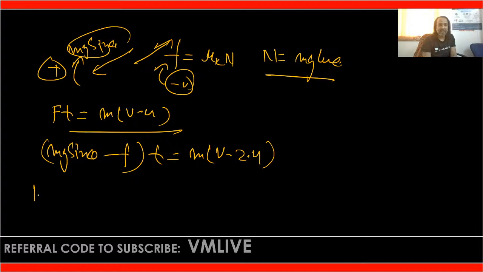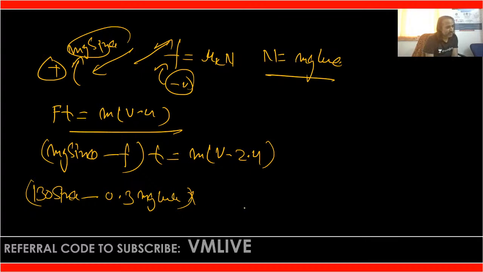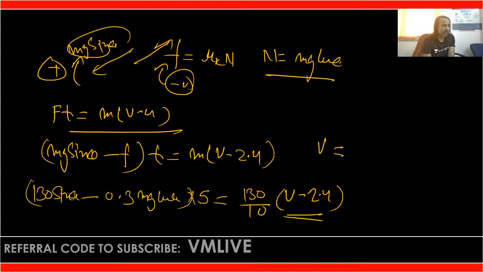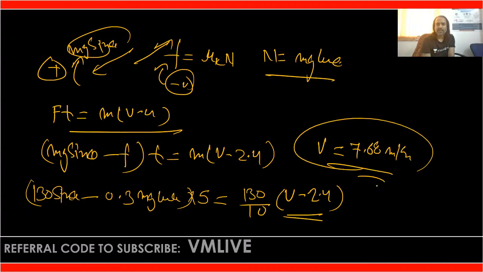So directly we can write 130 sine theta minus 0.3 into N, that is mg cos theta, into t. What is t? t is given as 5 seconds. So 5 is equal to m, that is weight 130 upon 10, into (v minus 2.4). After solving this, you will get the velocity as approximately 7.68 meter per second. That is the answer.